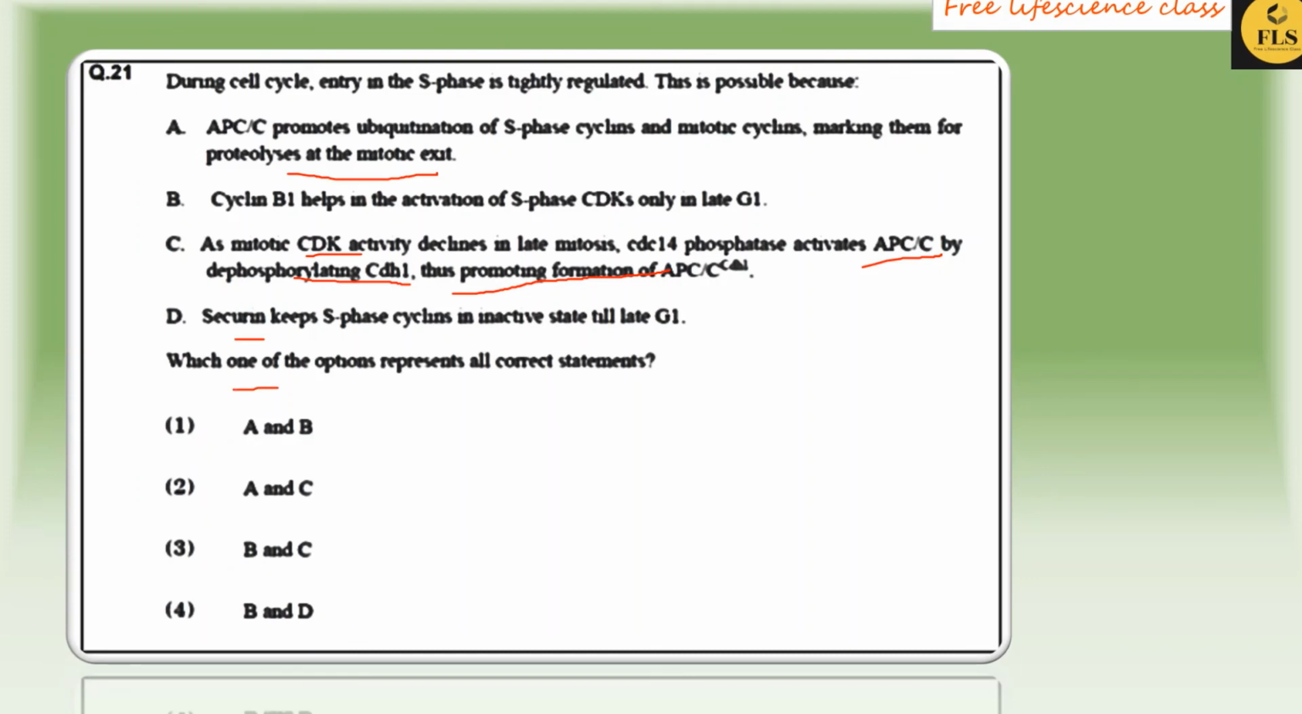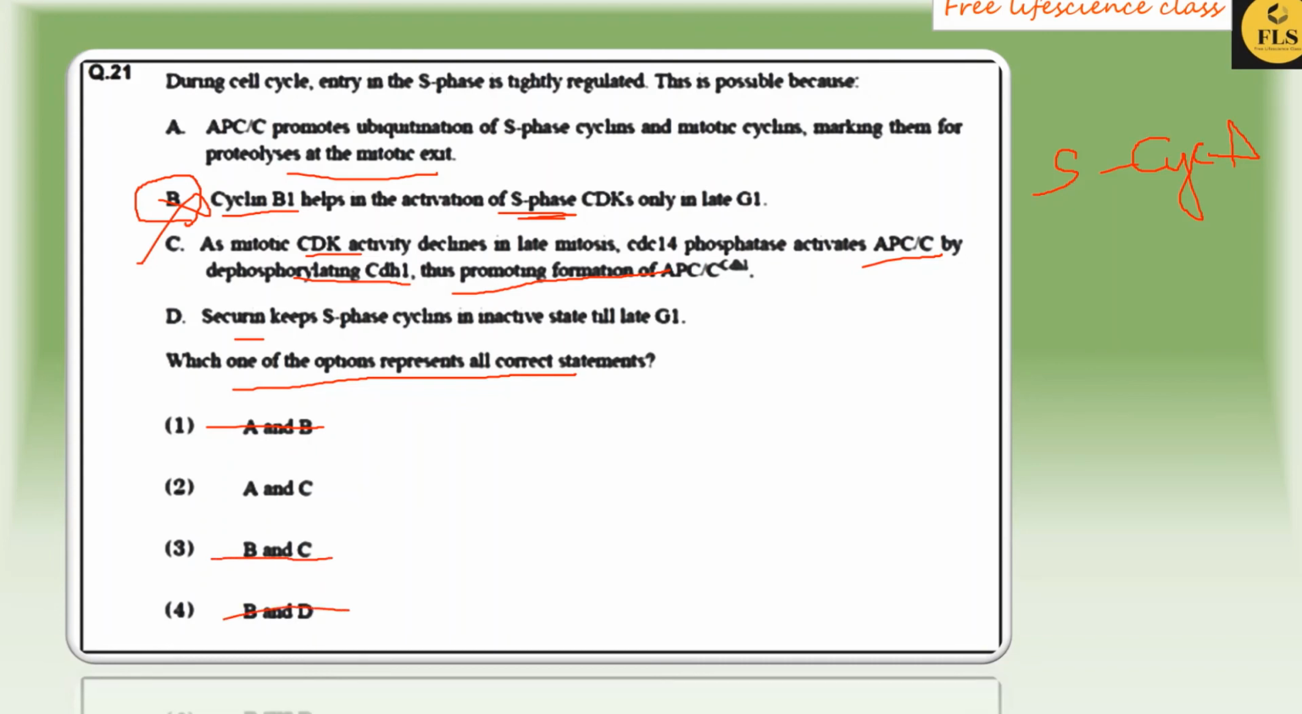So please look into this small sentence. You can see that cyclin B1 helps in the activation of S phase. Is it true? No, we have studied that S phase has cyclin A. So this statement went wrong. So first we are going for the elimination method. Remove all B from the options. Directly you got the answer. That is option 2 is the correct.